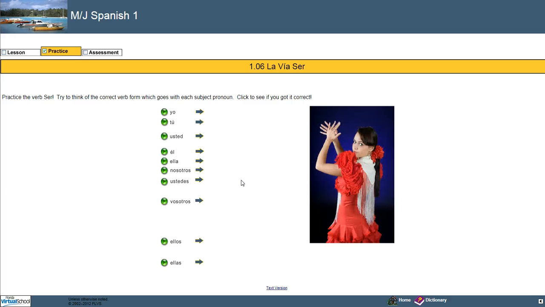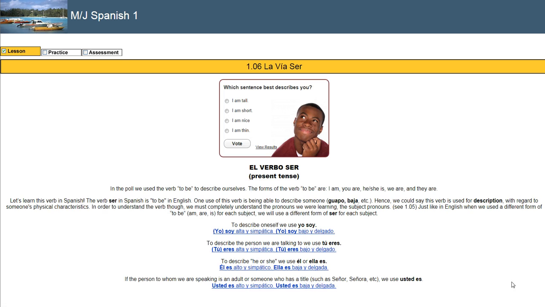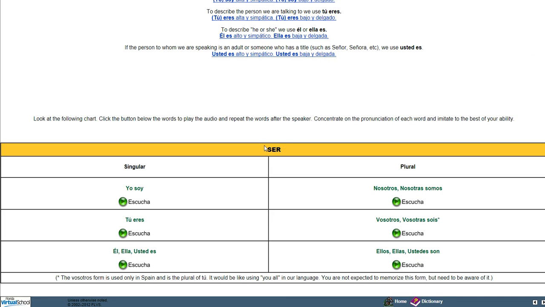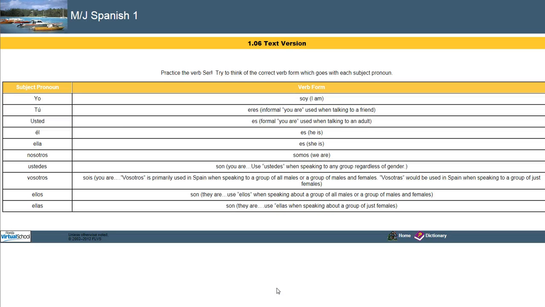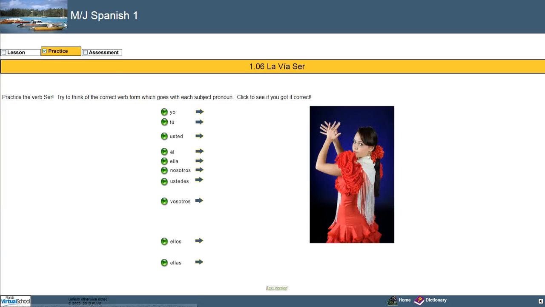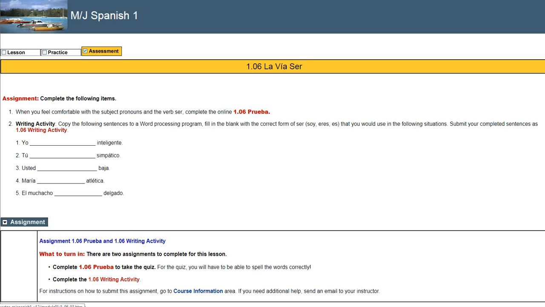And so now you're going to do a little practice. You're going to try and think of the correct form of the verb that goes with each pronoun. If you forget, this is practice, you would go back and look at this chart right here. So go ahead and you'd say yo, and then you try and see if you can figure it out, and then it tells you what the answer is. You can also always choose this text version to be able to practice, and if you need to write those out or practice those, you can do that also. Okay, so we're going to click the arrow one more.